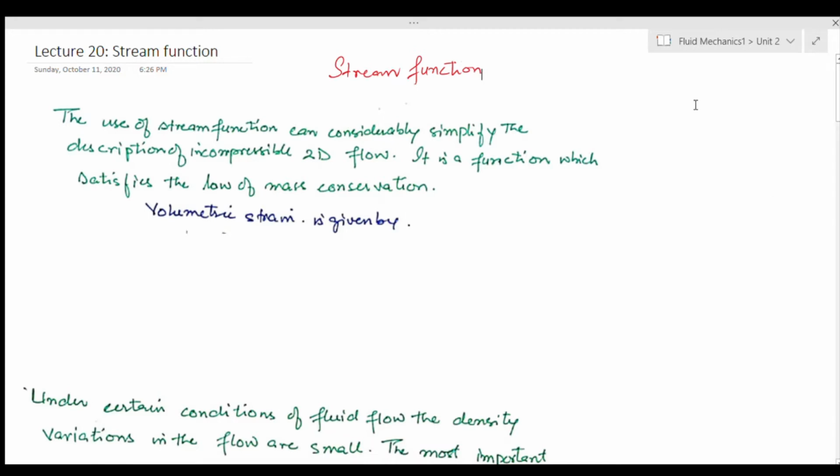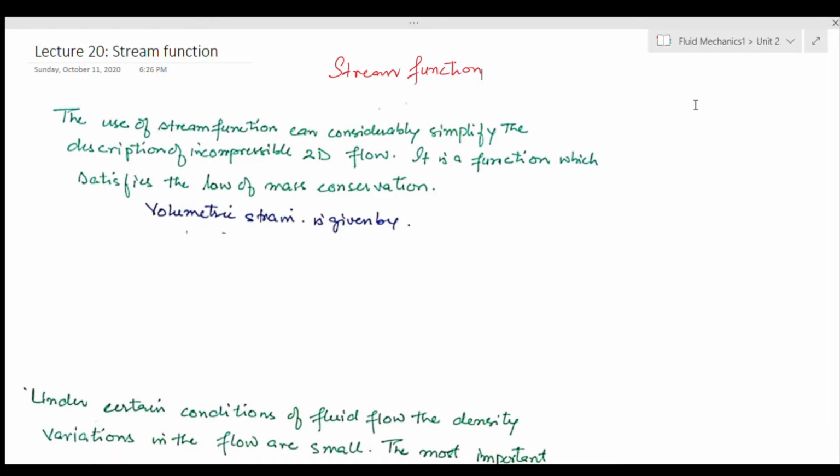So we talked about the mass conservation equation, and after talking about volumetric deformation, we considered some of the flow classifications. For example, earlier we talked about steady, unsteady, uniform, non-uniform flow, and after considering all these fluid deformations, we talked about compressible and incompressible flow, and rotational and irrotational flow.